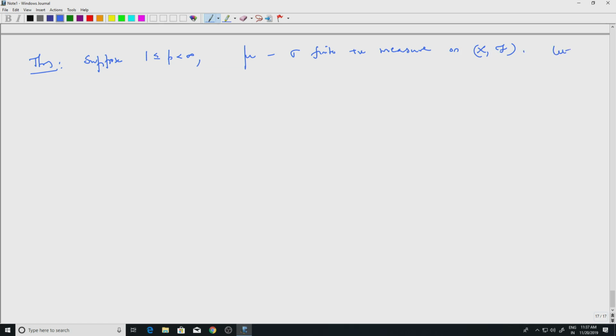Let T be a continuous linear functional on LP mu. Remember, p equal to infinity is not included. When I say functional, it takes values in the field, the complex plane or the real numbers, depending on the vector space. So it is a continuous linear functional.